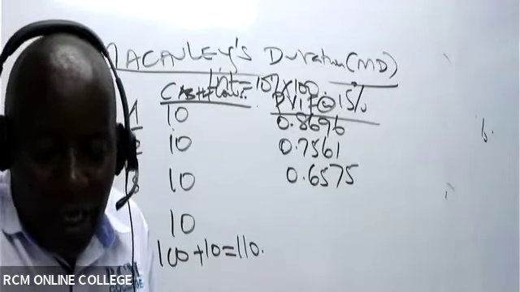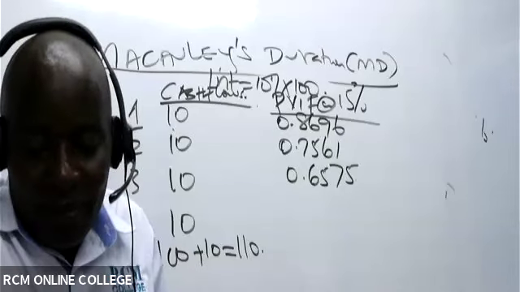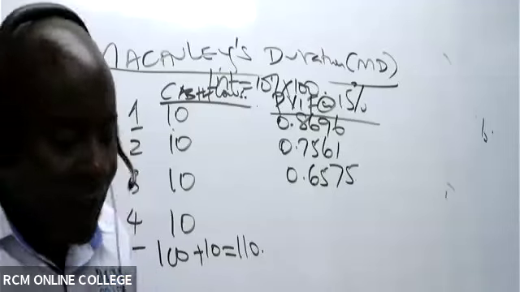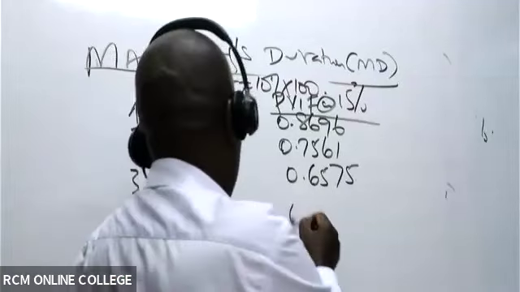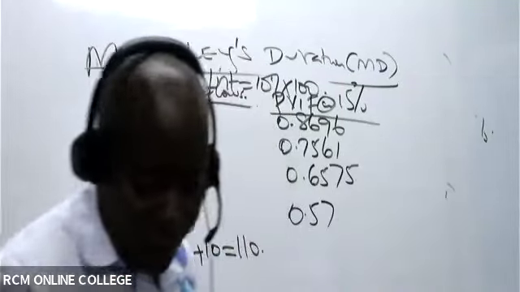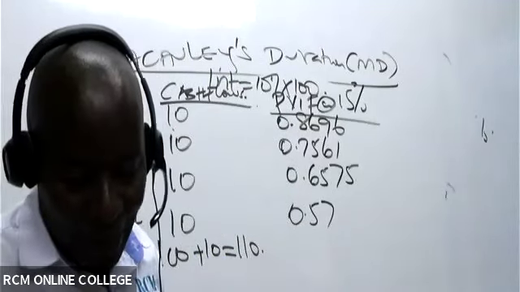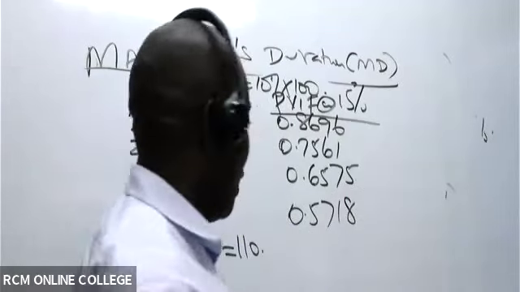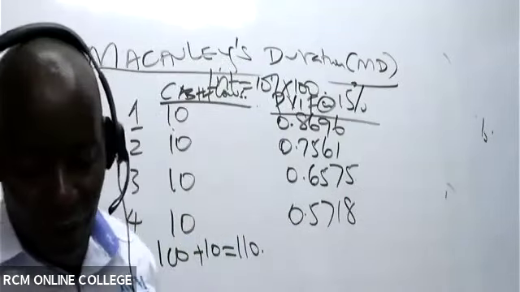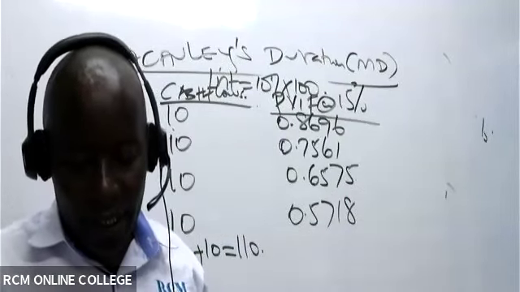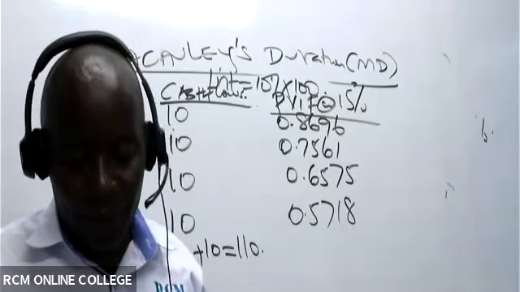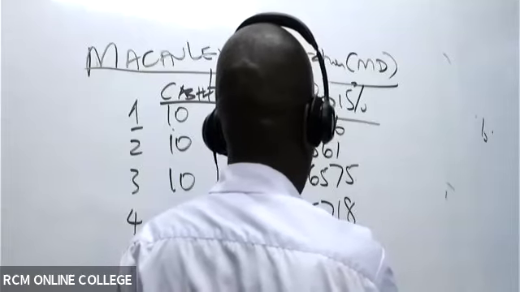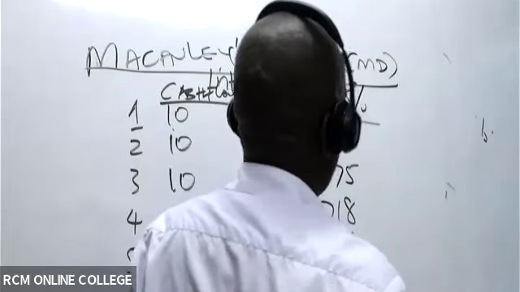I'm alone, but I shall overcome. They're saying 0.5718 for year four. How about end of year five? It is 0.4972.